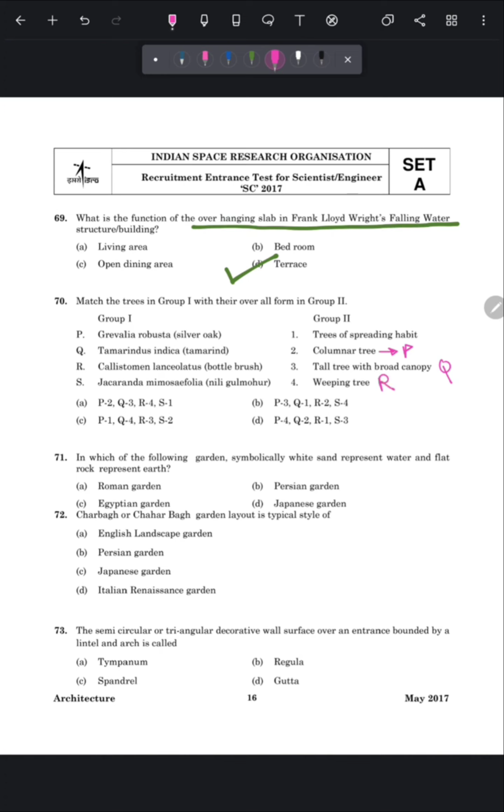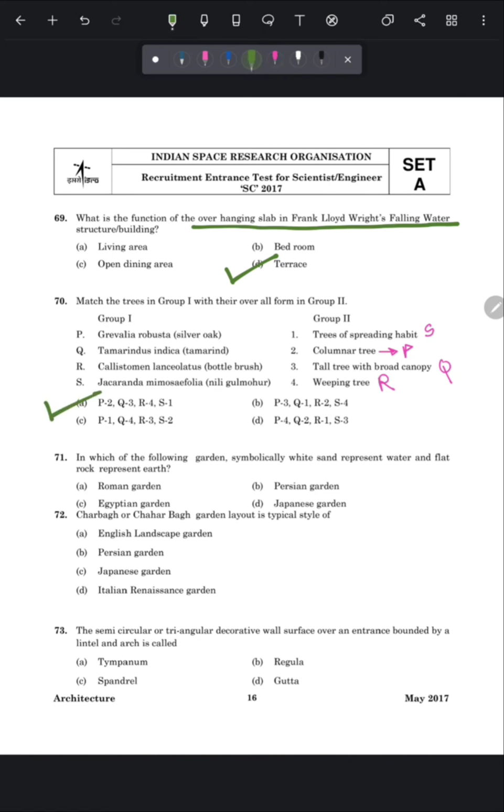Last is Jacaranda mimosifolia, which is also known as Neeli Gulmohar. So these are generally trees with spreading habits. So this will be S. So as per this, the correct answer of this question will be option number A.